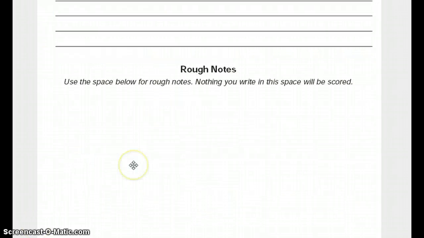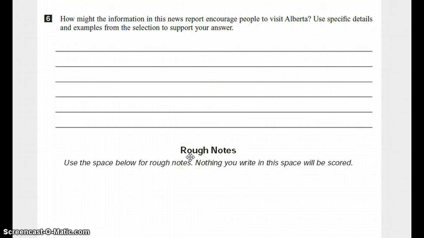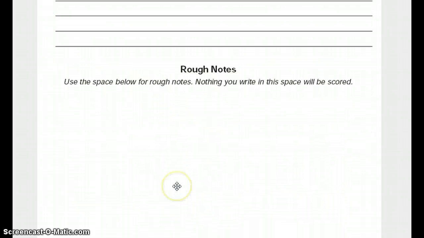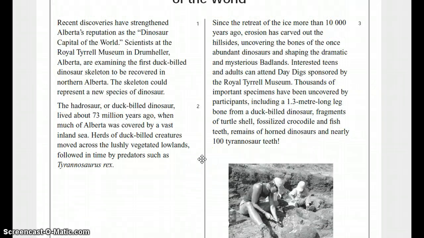And once again, I have a rough notes area where I can jot down my plan. It's a really good idea to do this. And if you're an amazing, brilliant writer who's been working for 30 years, maybe you could just go right into the writing. For the rest of us, use the notes. Alright, so we need to find information in the news report that would encourage people to visit. So let's go look.